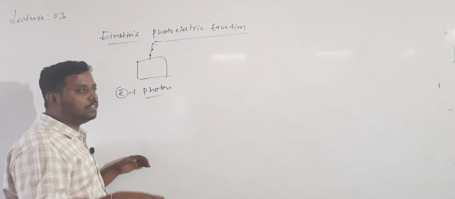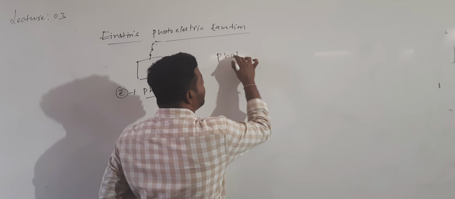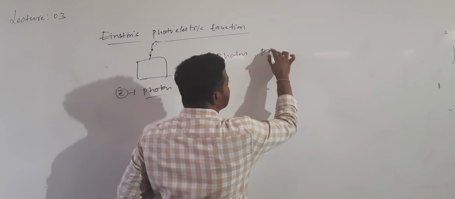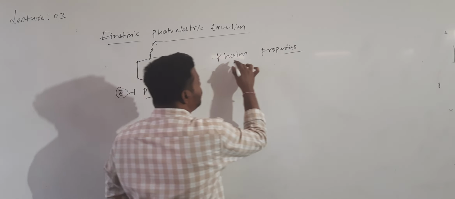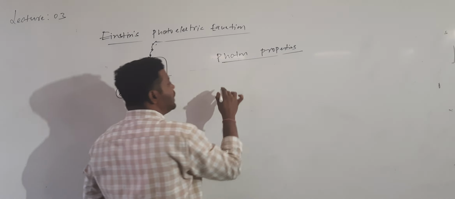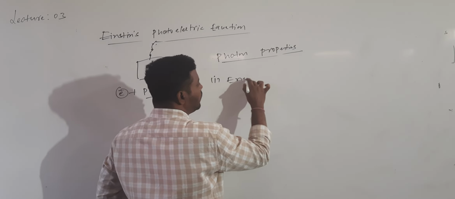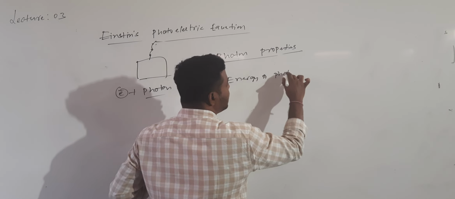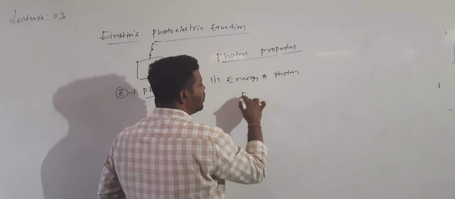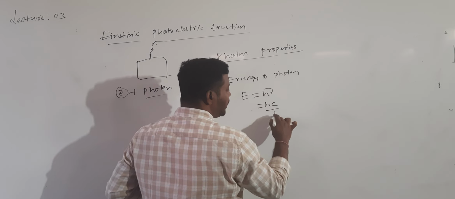Regarding the properties of photons, if I want to study the properties of photons, you should know the photon properties. First one is the energy of the photon. What is that photon energy value given by? E equals h mu, which can also be written as hc by lambda.